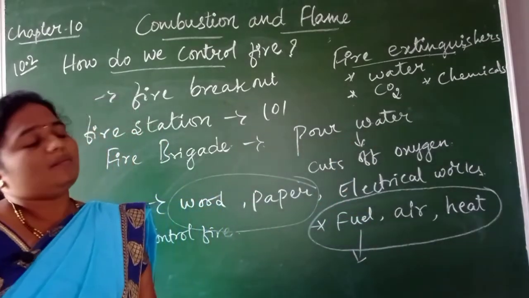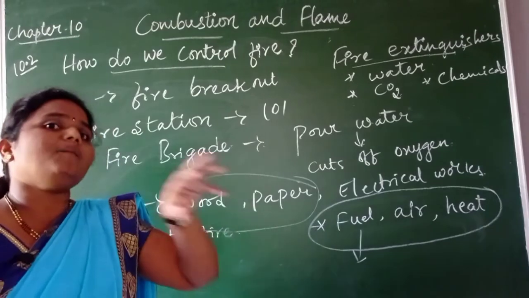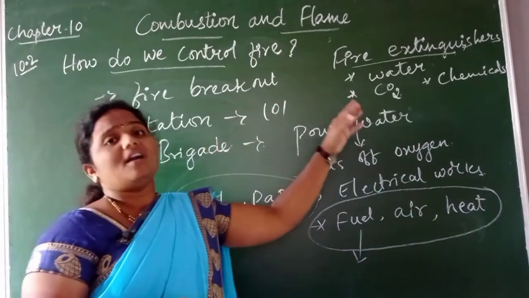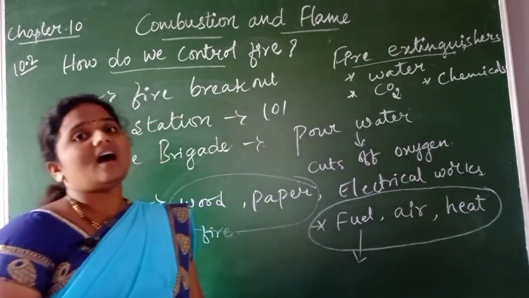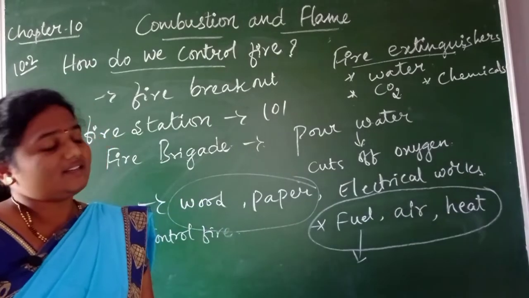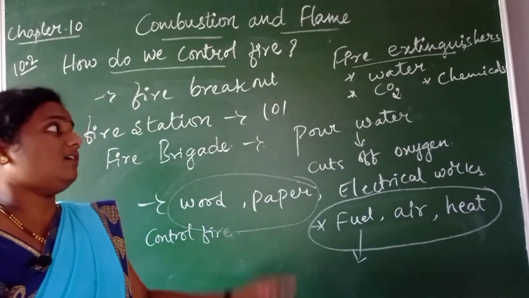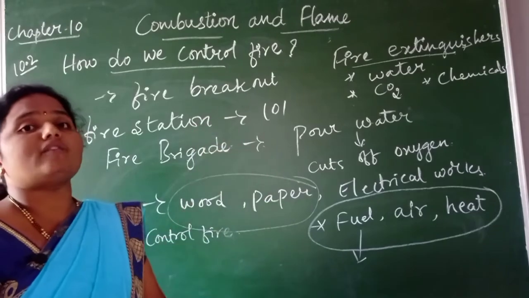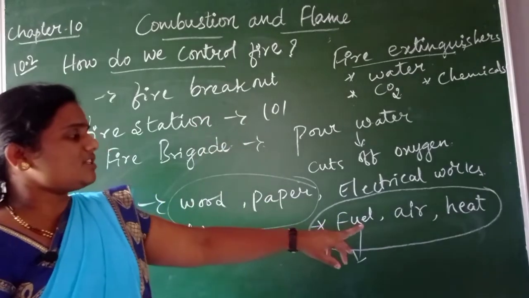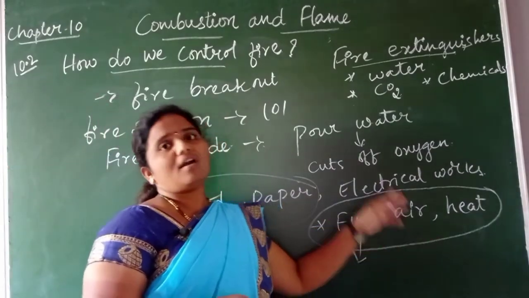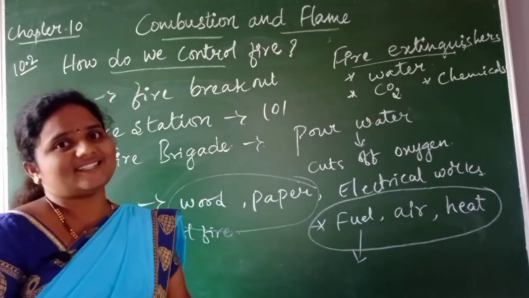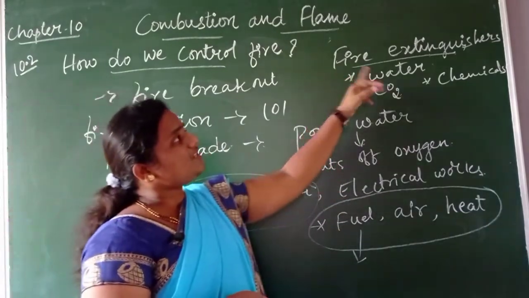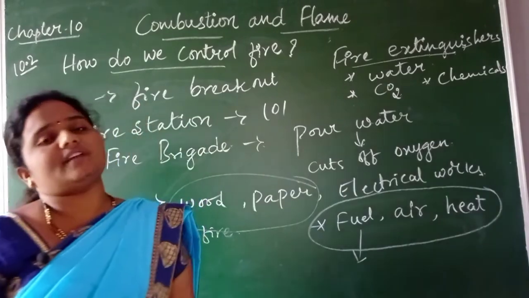Carbon dioxide, because it cuts the direct contact with the fuel and materials, and also it cuts off the oxygen. When the oxygen is removed, it is not going to burn, isn't it? Yes. So these are the different fire extinguishers we can use.